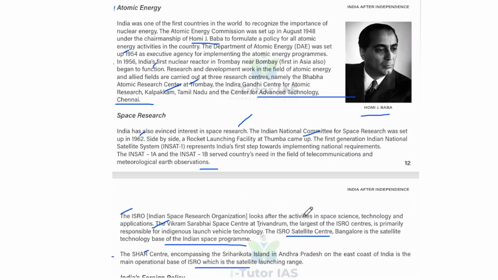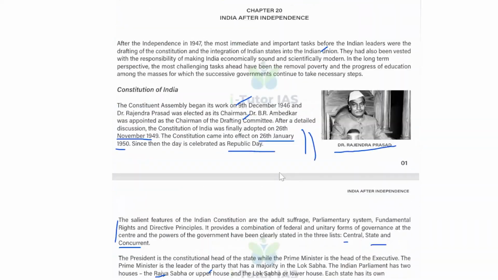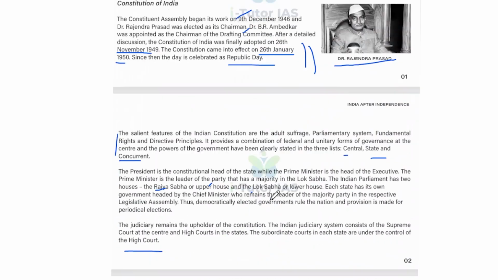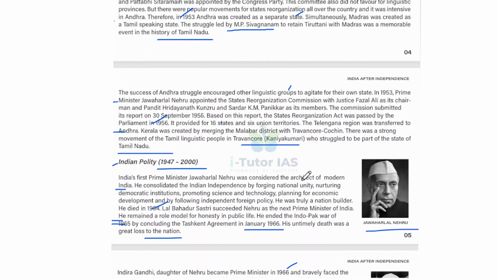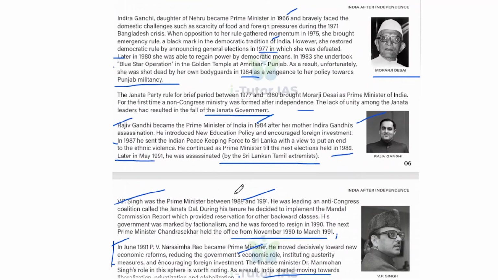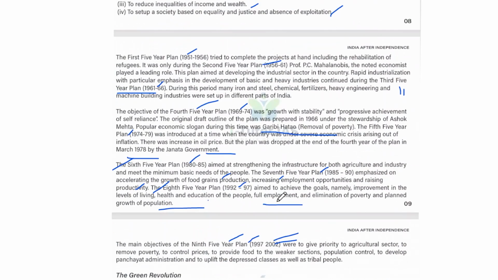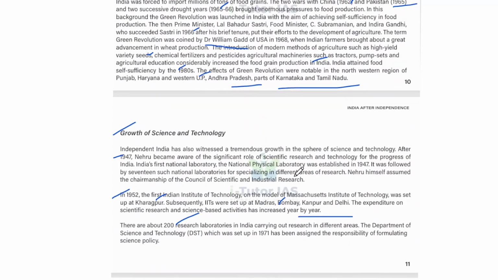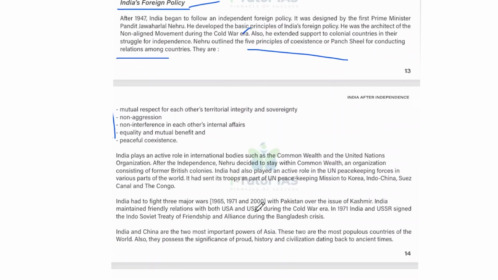So this is about this unit, and all the basics we covered in this unit: India after independence, the Constitution of India, we discussed integration of princely states, linguistic reorganization, and Indian polity till 2000. Okay, and prime ministers we discussed, and economic development, economic planning, and the Green Revolution, growth of science and technology, atomic energy, space research, India's foreign policy, that is Panchashila of Jawaharlal Nehru, and the neighboring countries of India.